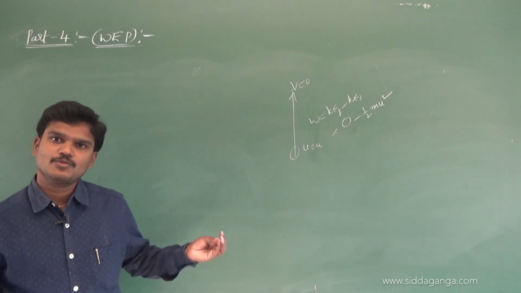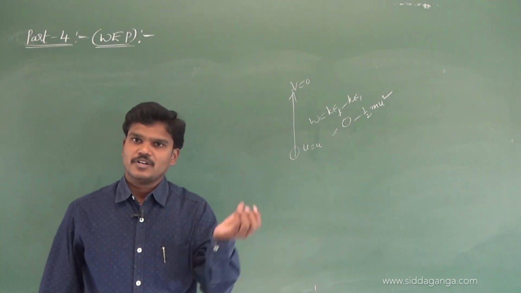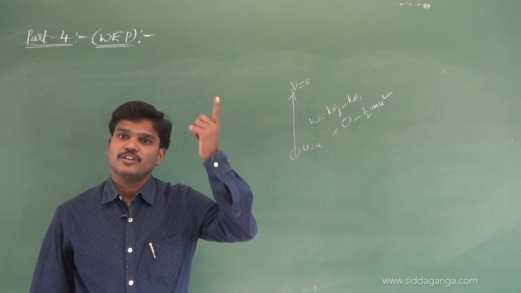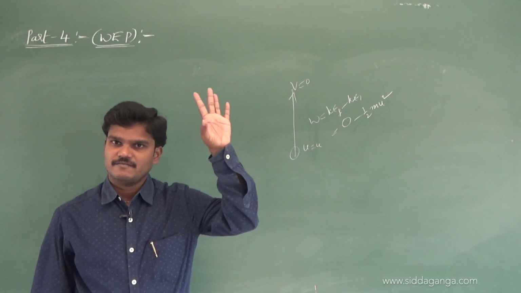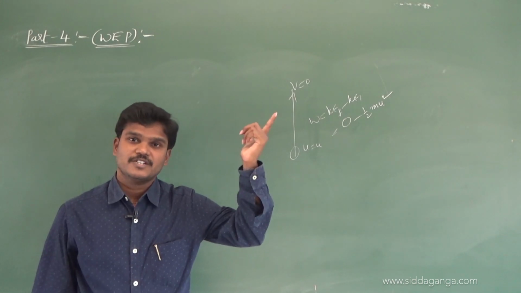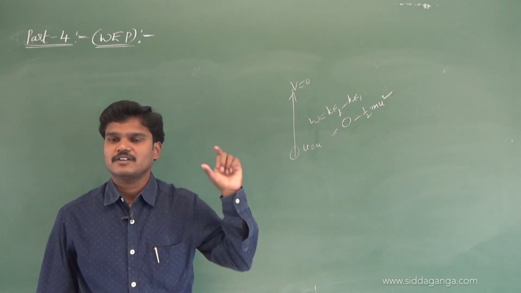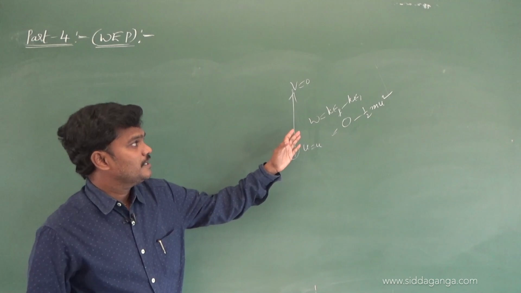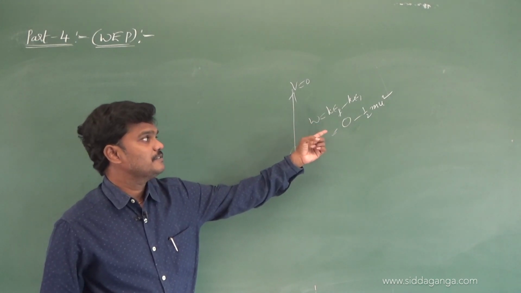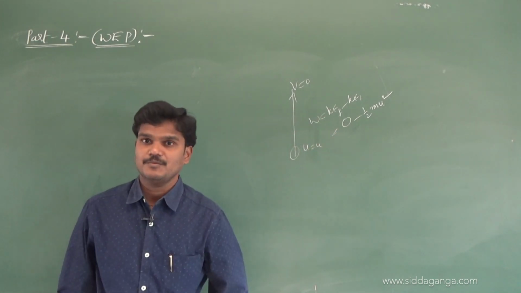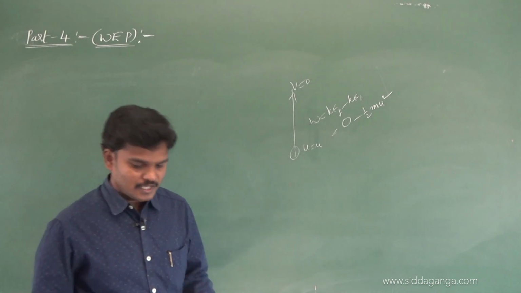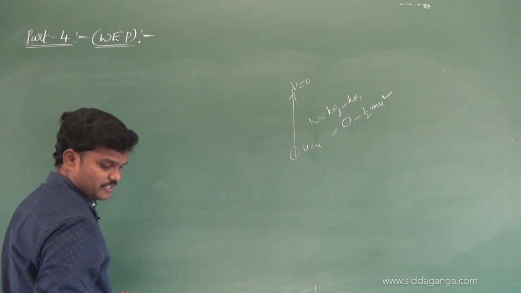So if a body is thrown vertically upwards, you are giving some velocity u, and if the body reaches the highest point, its velocity is 0. Velocity 0 means kinetic energy 0. Then work done is only KEf minus KEi. KEf is 0, so you will get only minus half mu square. Okay, and let us see one more good concept here.